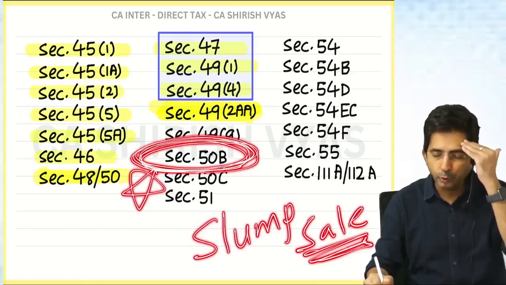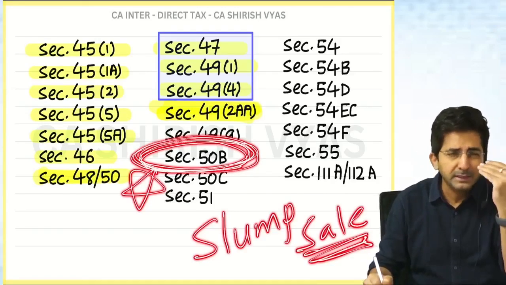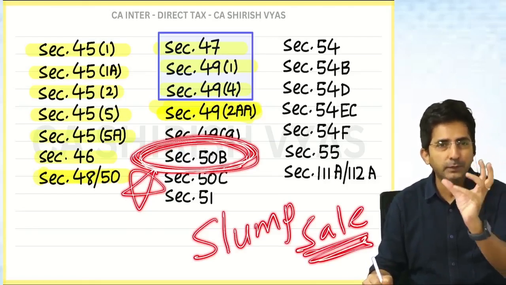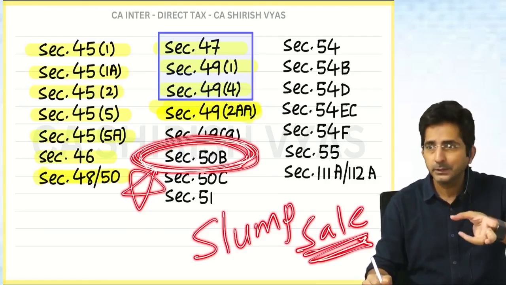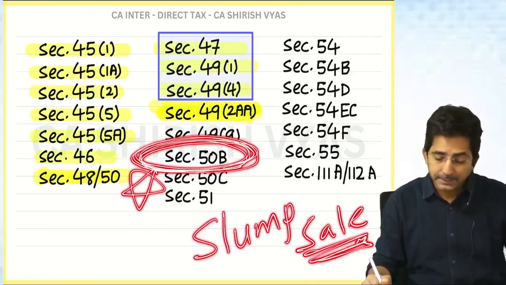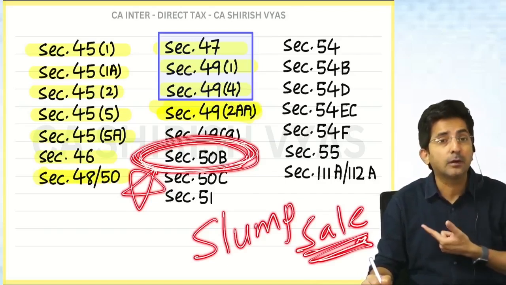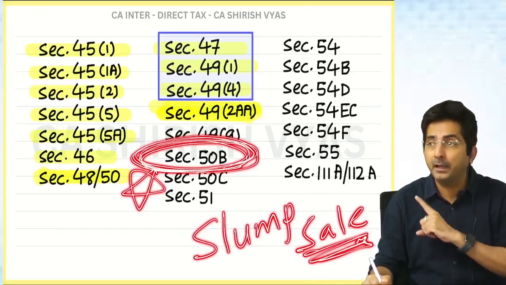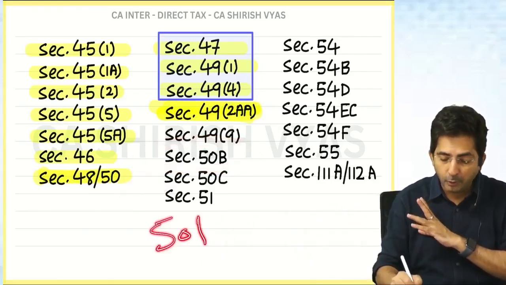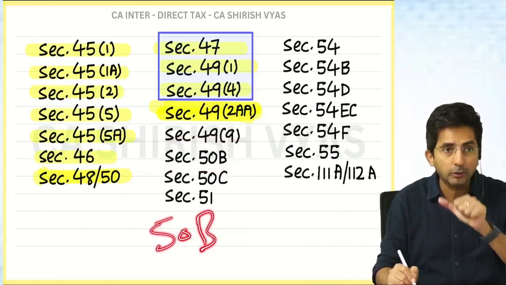For some time you think, what is this slump sale? I know you don't know, but sometimes with the words, you should guess the meaning. Slump sale. Section is what? 50 capital B. And see, when I write 50B without a bracket, it is without a bracket.